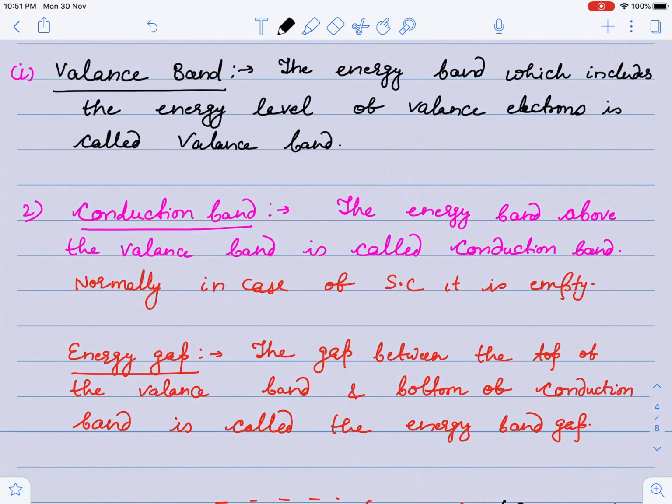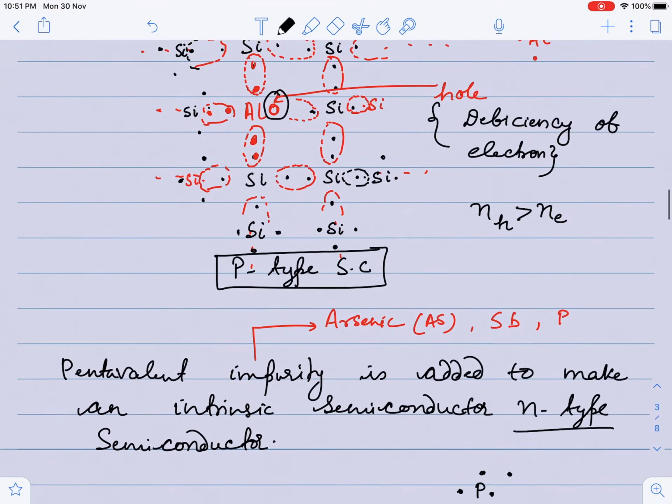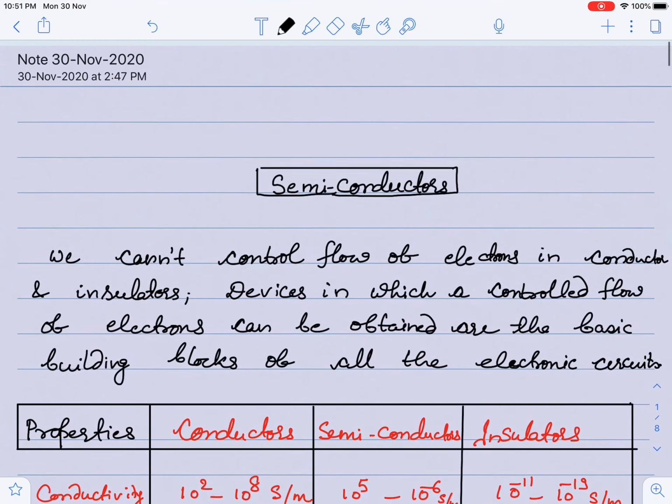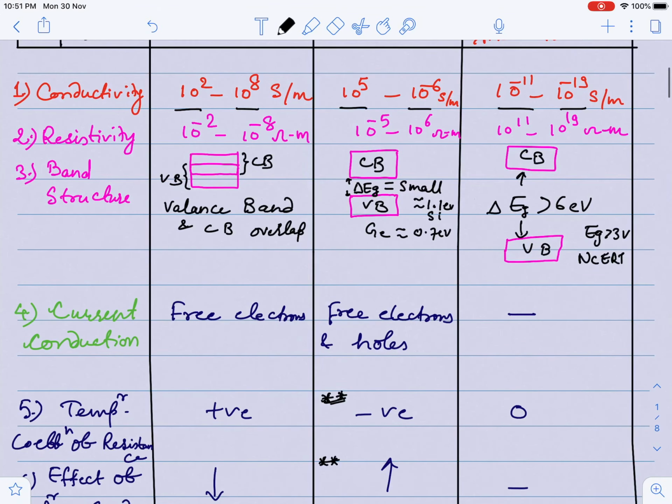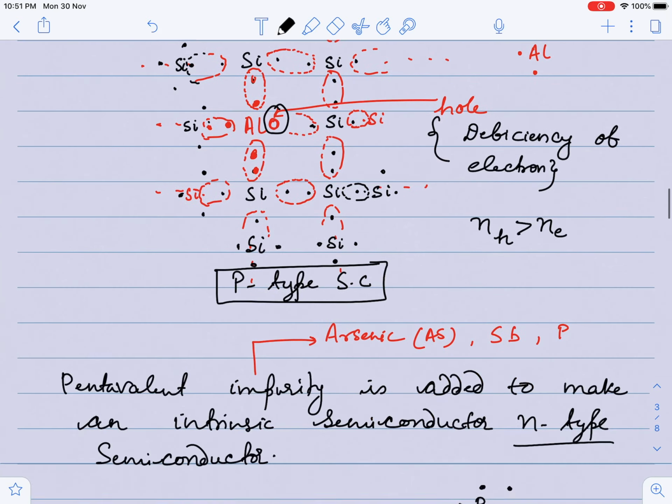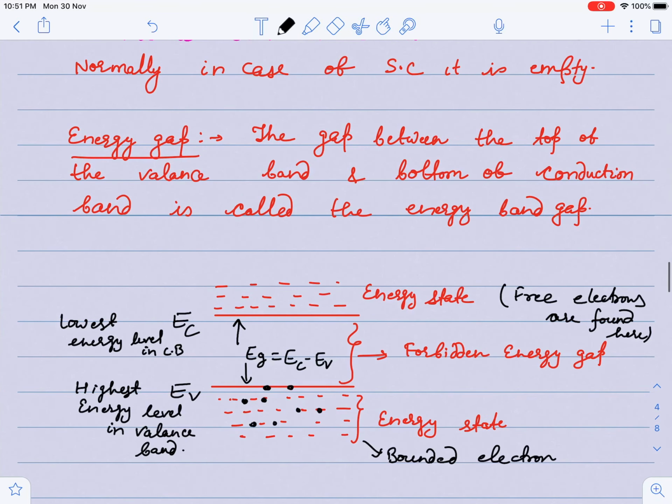The conduction band is the energy band just above the valence band. Normally in a semiconductor it is empty. The conduction band is empty and there is a gap between the valence band and the conduction band, as you have seen in the last lecture which we discussed. And this gap between the conduction band and the valence band is known as the energy gap. So guys, this energy gap between the top of the valence band and the bottom of the conduction band is called the energy gap.